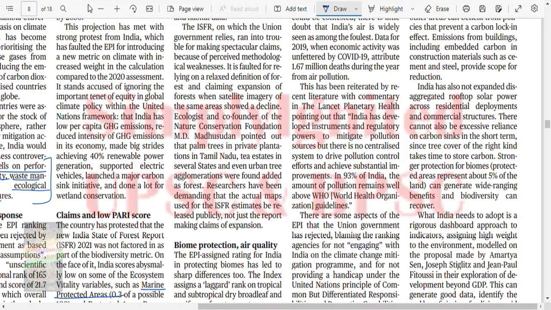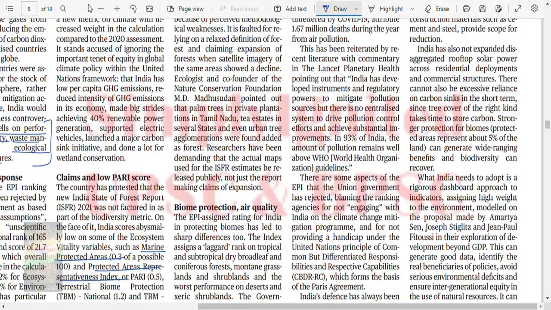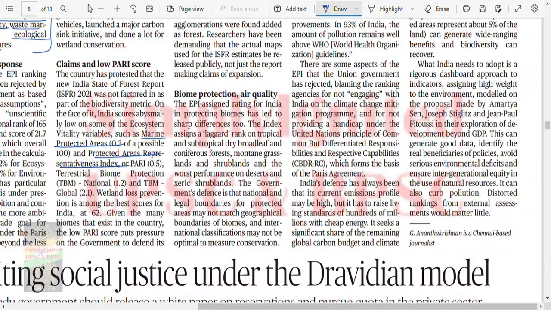area showed decline. Ecologist and co-founder of the Nature Conservation Foundation, M.D. Madhusudan, pointed out that palm trees in private plantations in Tamil Nadu, tea estates in several states, and even urban agglomerations were found added as forest. Researchers have been demanding that the actual map used for ISFR estimates be released publicly, not just a report making claims of expansion. Biome protection, air quality, right?